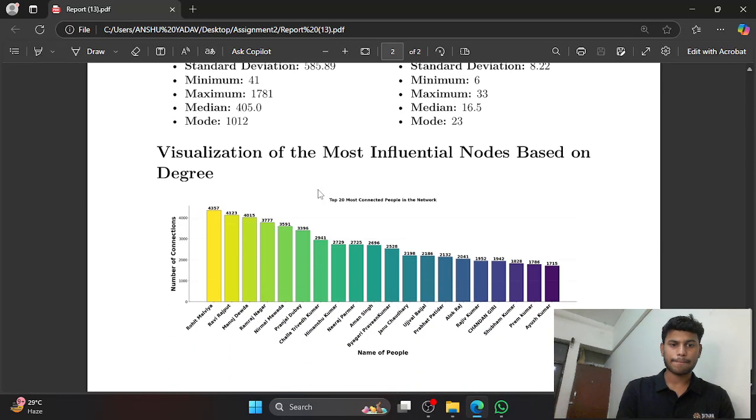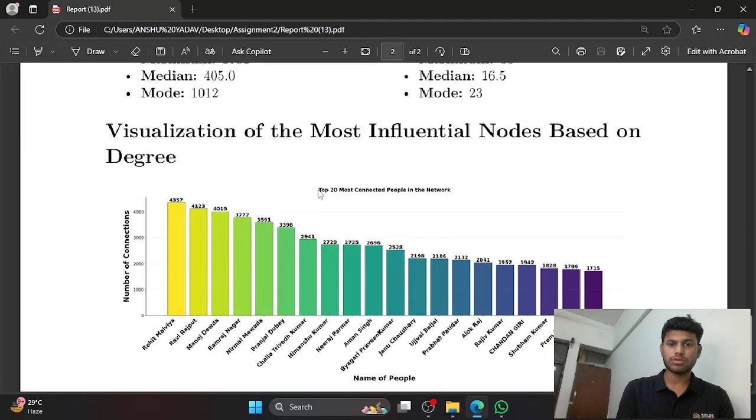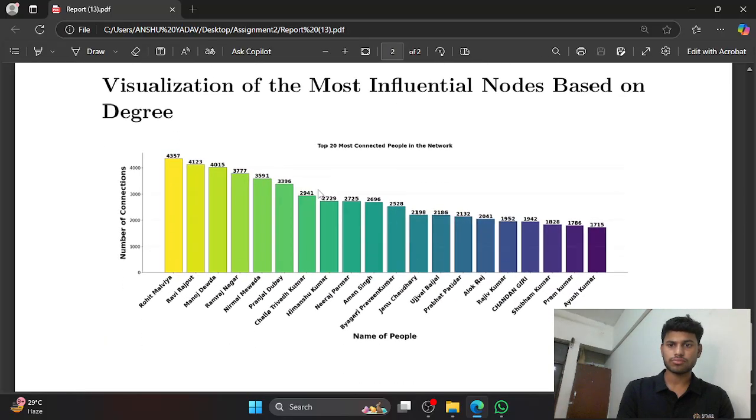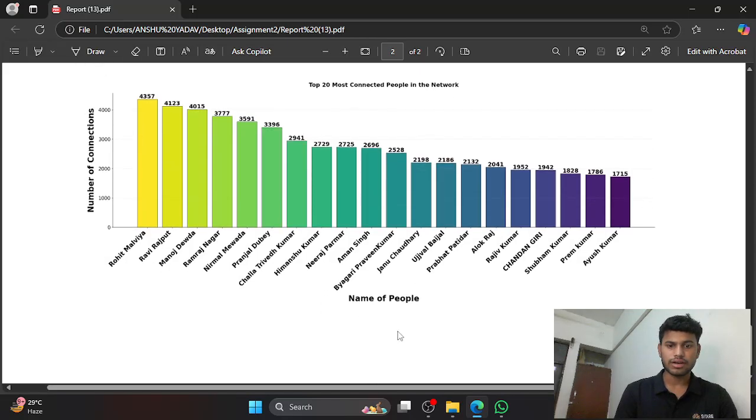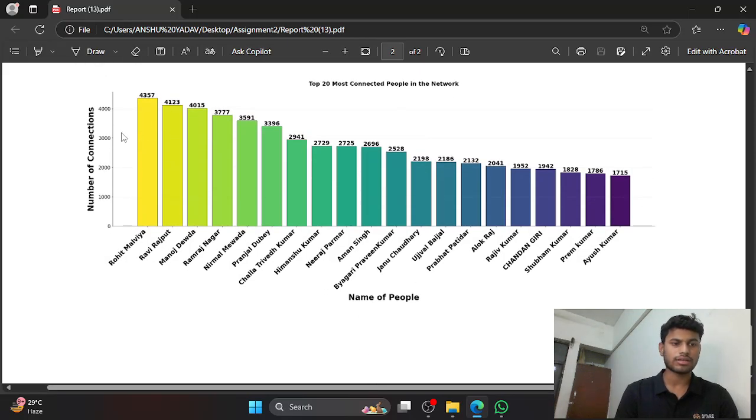After that, this is the visualization of the most influential nodes based on degree. This is the top 20 most connected people in the network, where on the x-axis there is the name of the people and on the y-axis there is the number of connections.